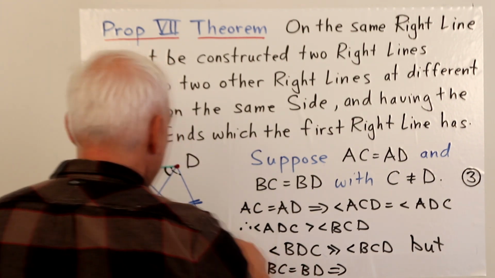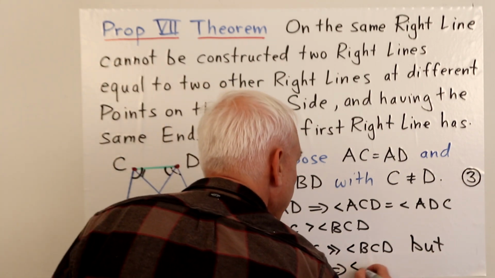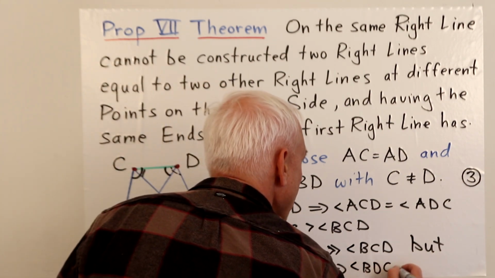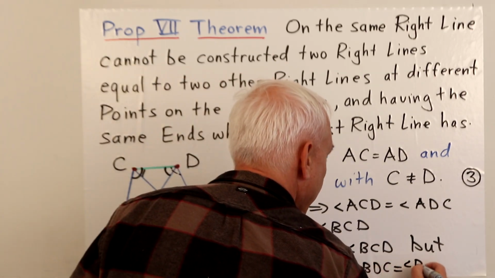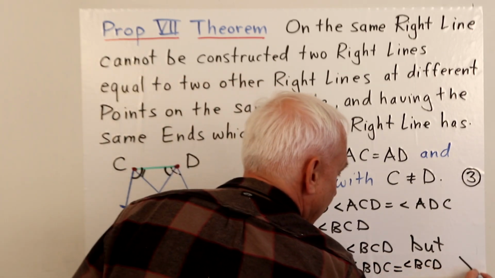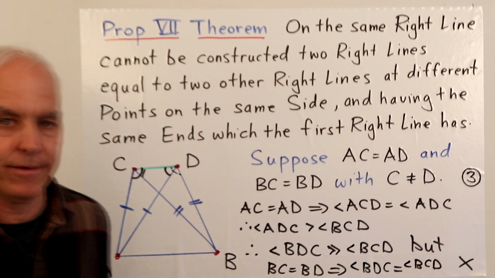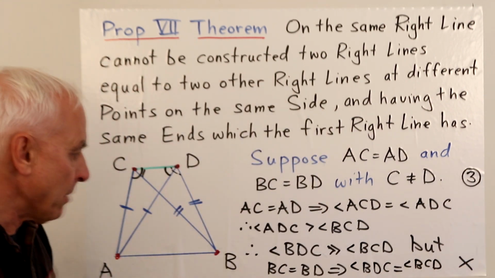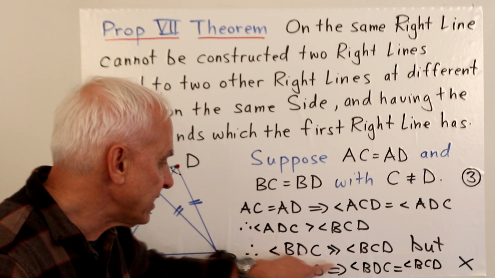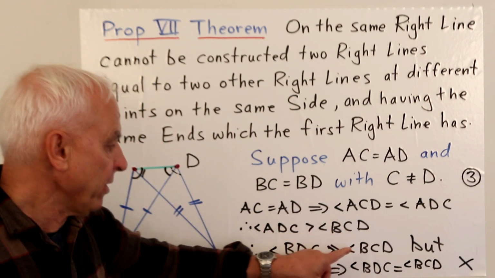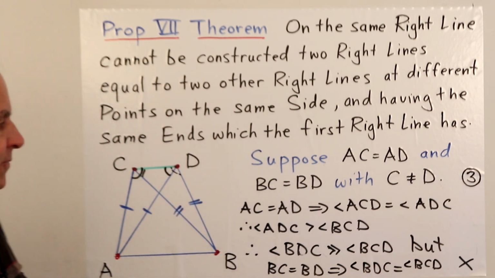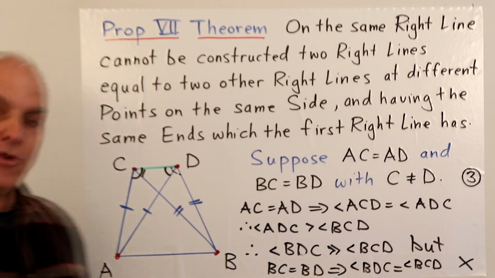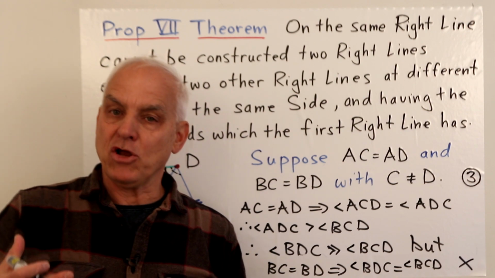That angle BDC should equal angle BCD. And I'll put an X here to mark that's a contradiction, because we've just established that angle BDC is actually bigger, in fact much greater than angle BCD. So it's another argument by contradiction.